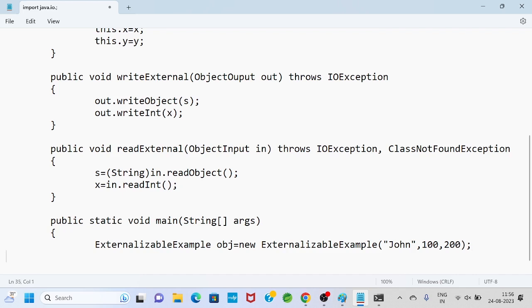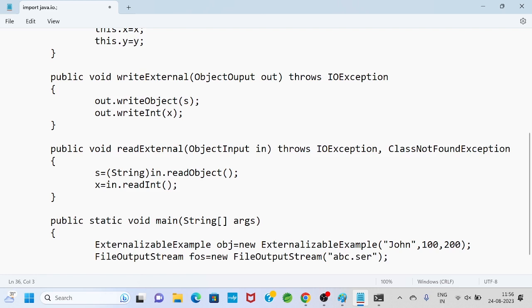Then we will perform the serialization operation, but in a customized way, that is externalization. We already studied the code for serialization. File output stream object, I will take FOS equals to new file output stream, within brackets I will write abc.ser file.